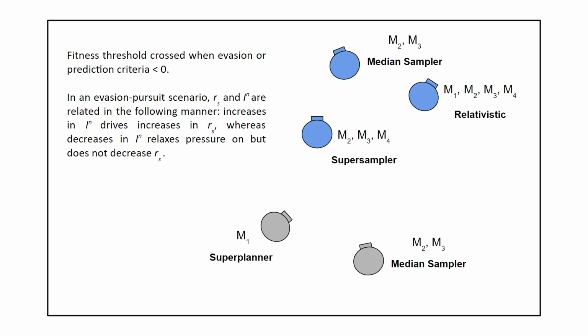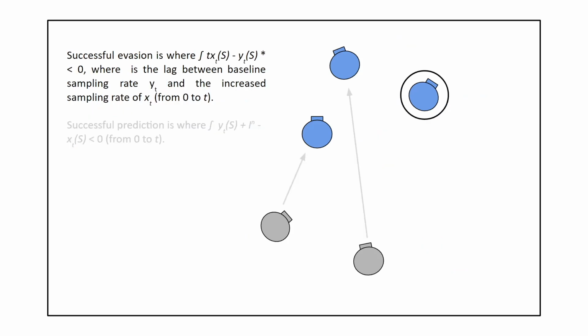In an evasion pursuit scenario, R and I are related in the following manner. Increases in I drive increases in R. When you increase the pressure on prediction, you drive the increase in evasion, whereas decreases in prediction relax pressure on, but do not decrease, evasion. So there's this relationship, and this is related to the weak and strong cases I showed earlier.